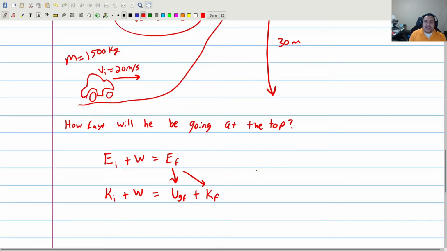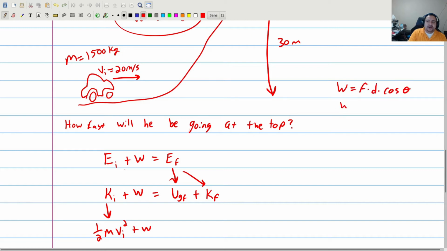So now that I have this, I'm going to remember my formulas. And I'm going to say kinetic initial is going to turn into 1/2 m v initial squared. And we're going to assume he doesn't use enough fuel to change his mass significantly on the way up. Okay, plus work. Remember work is equal to force times distance times the cosine of the angle between them.